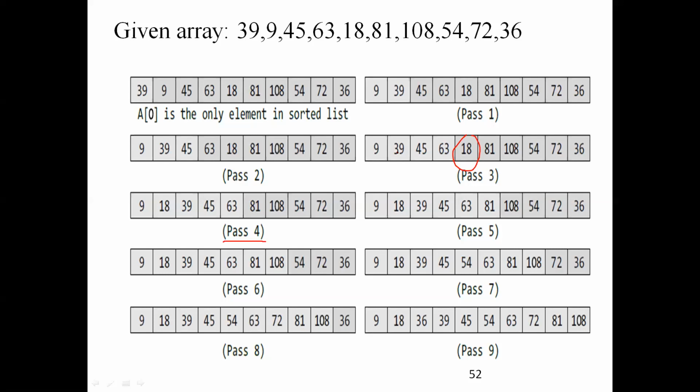Instead of swapping, this is the point you have to note down. I told you, to avoid extra memory space and save the memory, what they did is they just shifted the elements. 39, 43, 45 are shifted to the right.